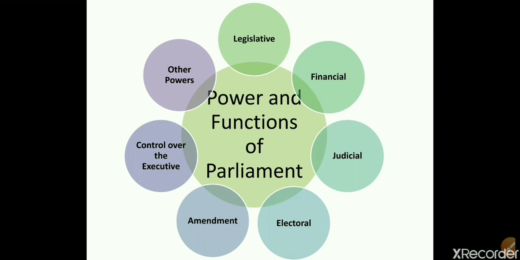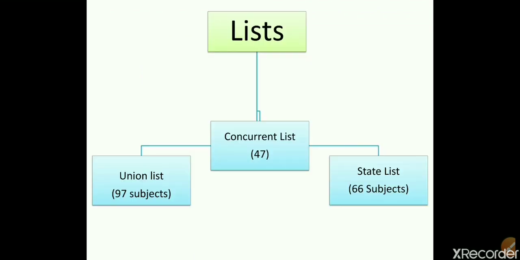There are three types of lists in our country, that is the union list, state list and concurrent list. The union list has 97 subjects, the state list has 66 subjects and the concurrent list has 47 subjects. Now you must be wondering what kind of subjects these are.